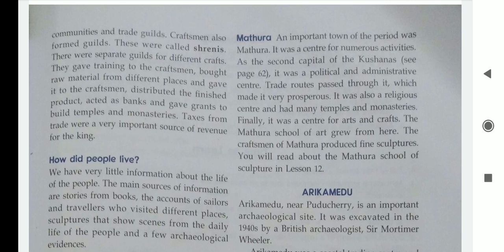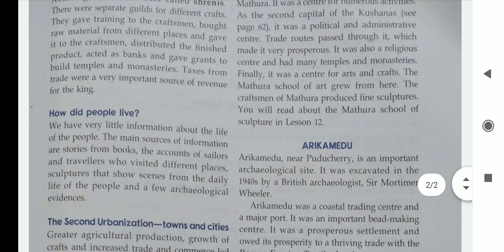Naturally, beta, the area where most of the transport facility is available generally grows well. I can give you an example of your own area. Dhuri has a junction, so many trains come and go. Because of that, there is great growth of Dhuri as compared to Sangrur and Sunam. People specifically go to Dhuri for any shopping purpose.